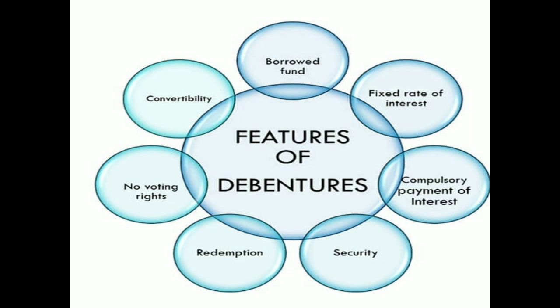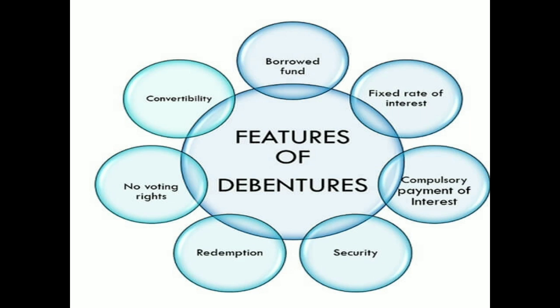So debentures, basically, these are borrowed funds. We had seen in case of shares, they make up the capital, the permanent capital of the company, but debentures are a kind of debt, that is, a borrowed fund. Another feature of debentures is that they are usually issued at a fixed rate of interest.